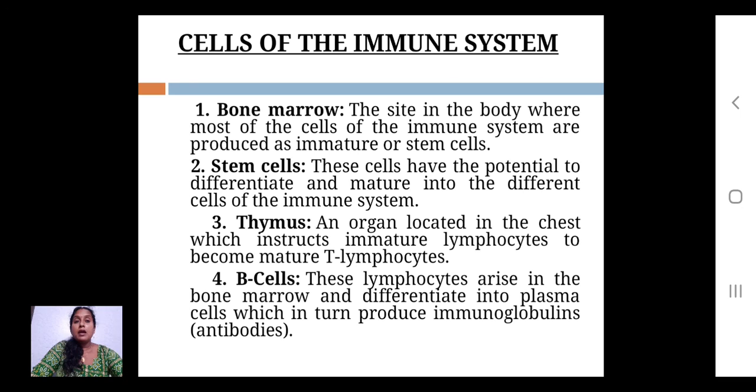Now we have to talk about the cells of the immune system. Which are the cells involved in the immune system? They are bone marrow stem cells, thymus, and B cells. The bone marrow is the site in the body where most of the cells of the immune system are produced, from immature stem cells. Stem cells have the potential to differentiate.